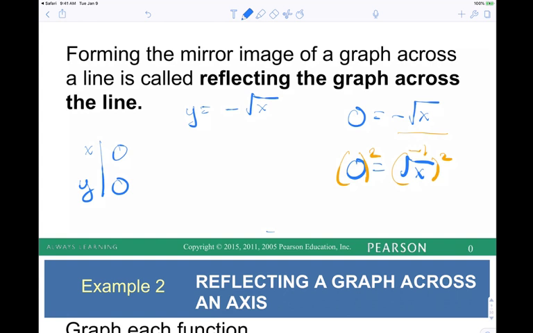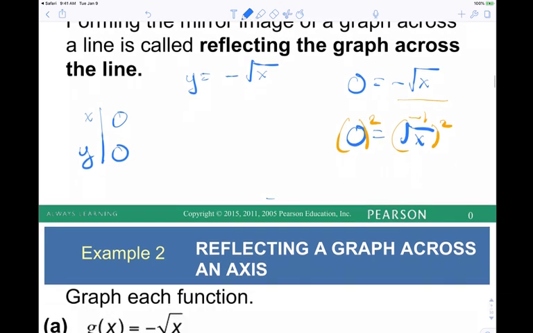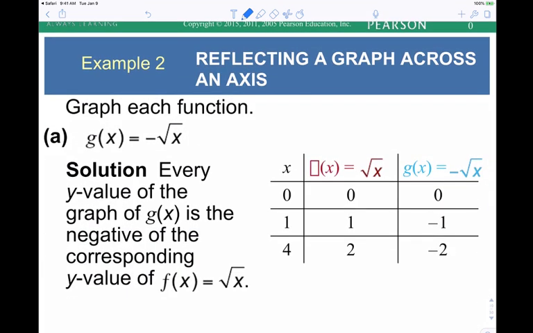So this is why we're having this discussion. Sometimes you can do that, sometimes you can't. There's more going on here. But the simple thing is, we know square root is the top half of a sideways parabola. When we multiply the outside by a negative, it should flip up and down. So you should get a sense of what the graph should look like. Hang tight, I see you, I'm coming. When you put it together, we get an image like this.